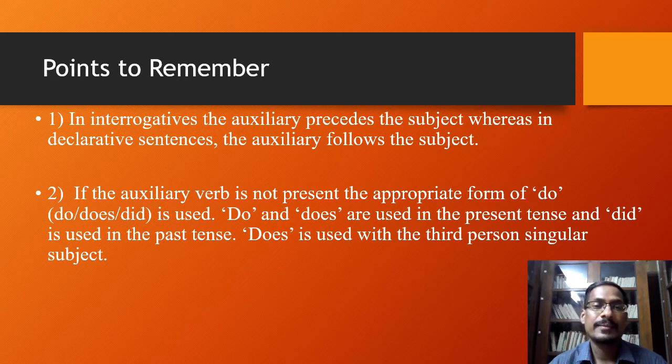The second rule is that if the auxiliary verb is not present, the appropriate form of do, that is do, does, did, is used. And you know that do and does are used in the present tense, and did is used in the past tense. And you should remember that does is used with the third person singular subject, and in other cases you should use the verb do. So these are the important rules that you should remember while transforming declarative sentences into yes no questions.